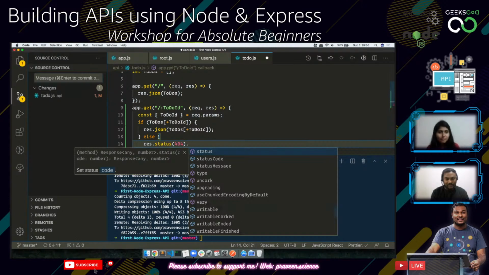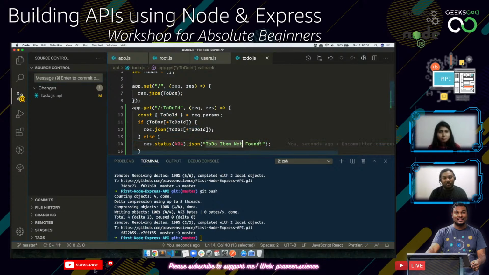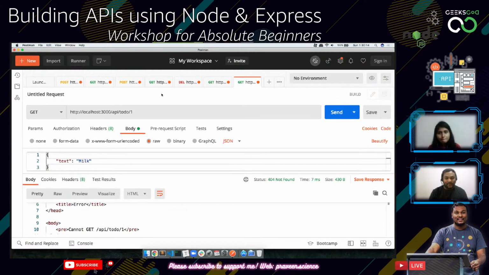And I can just send JSON: to-do item not found. Even if someone adds "to-do item not found" as one of the to-dos, they can see that if the status code is 200, then it is a normal status. Now if I try to send this, it's going to say to-do item not found.